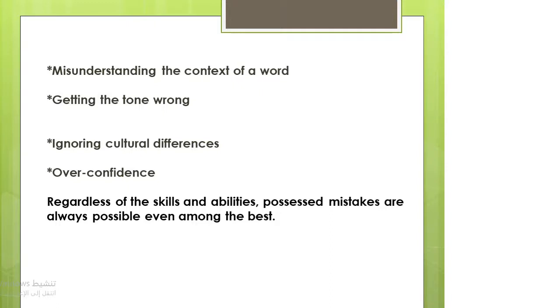The fifth one is getting the tone wrong. It is most times very difficult to accurately convey the tone used in the source text, as it can change constantly. The sixth mistake is ignoring cultural differences, as translating without considering cultural differences can result in uncomfortable or even offensive situations. The last one is overconfidence, as not having work proofread is not only overconfident but also foolish. Regardless of the skills and abilities possessed, mistakes are always possible, even among the best.